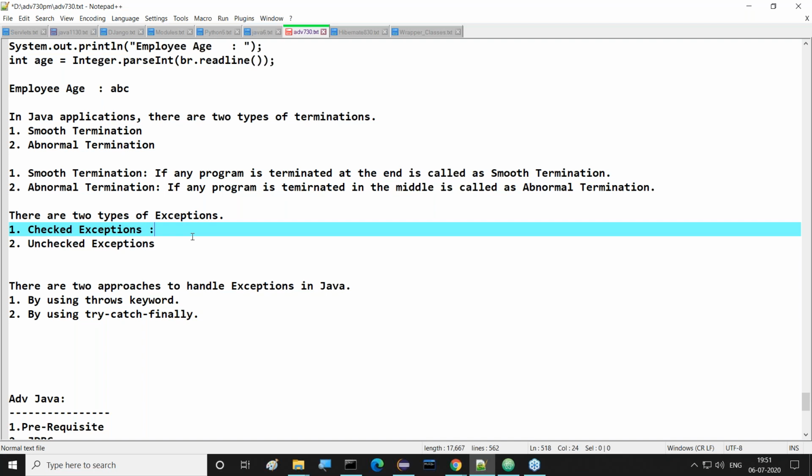Time being, I'm telling you what these checked exceptions actually are. Just simple examples: IOException is one of the checked exceptions. Next one is which one?